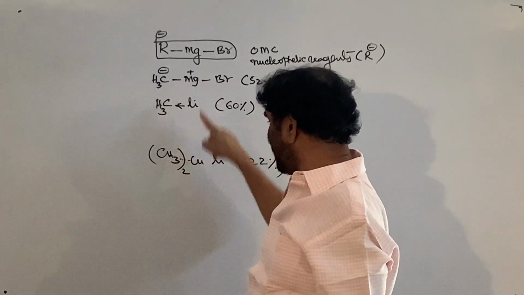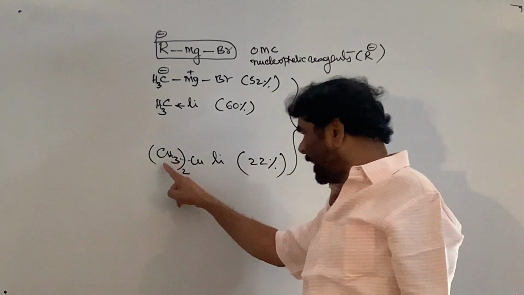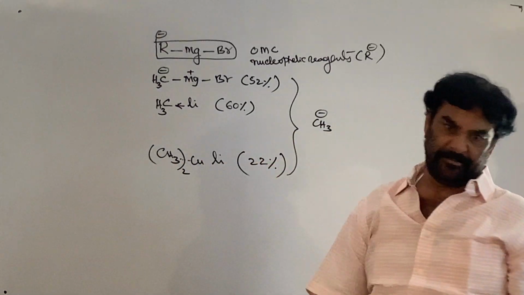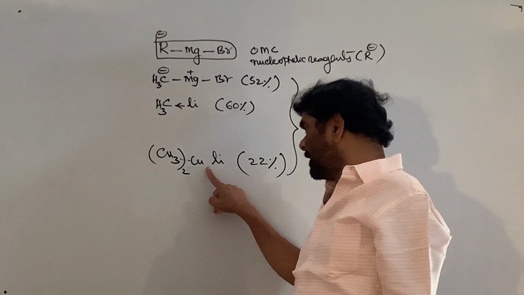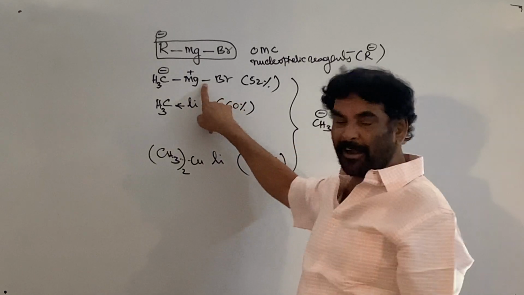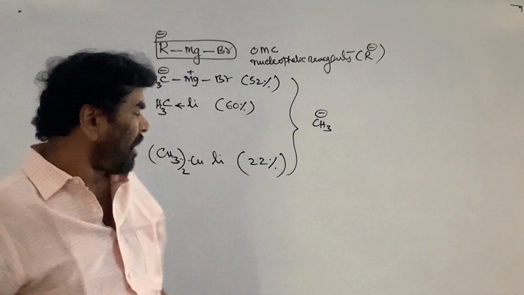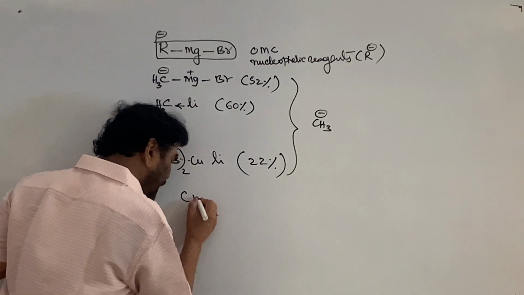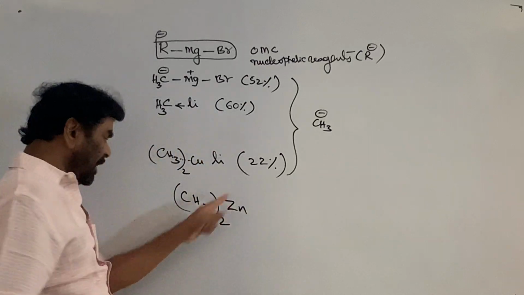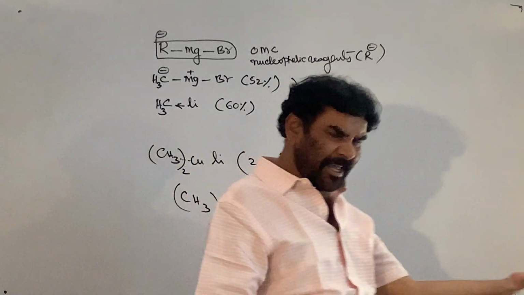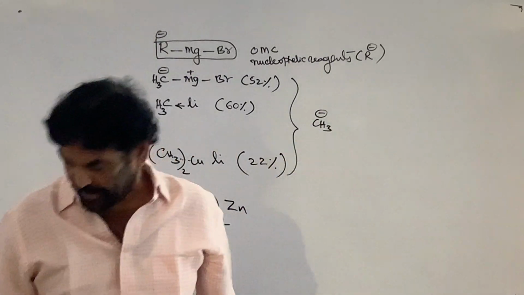And it is more for Gilman's reagent, lithium dimethyl cuprate. So this is called the Gilman's reagent, and this is called the Grignard reagent. It has no name at all. And dimethyl zinc is called Frankland's reagent. All are the same kind of organometallic compound.